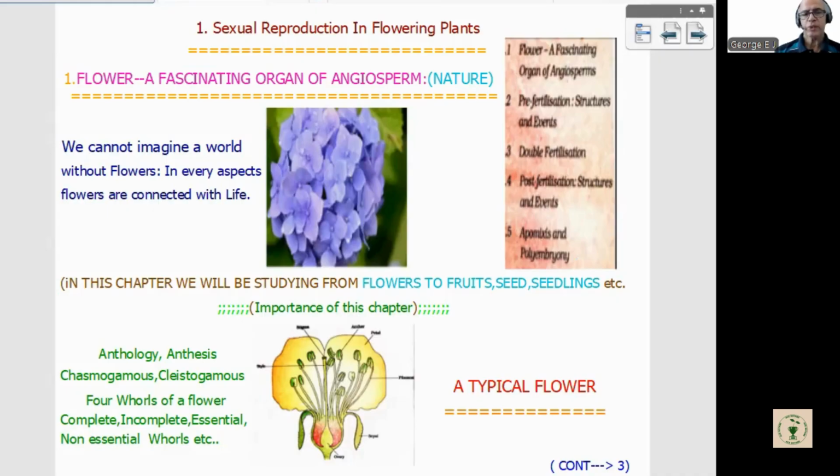Regarding sexual reproduction in flowering plants, what is its importance for the theory exam and NEET exam? This is one core chapter of second year botany, but usually 3 normal entrance questions appear, including one diagram-based question like TS of anther labeling.